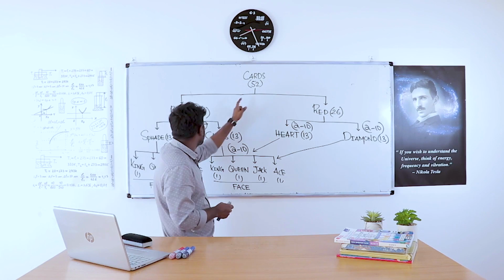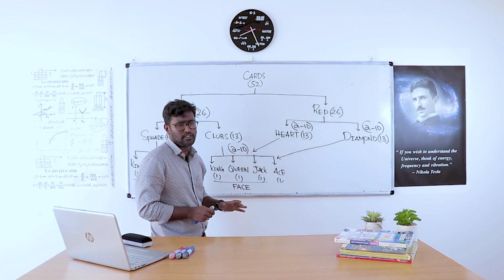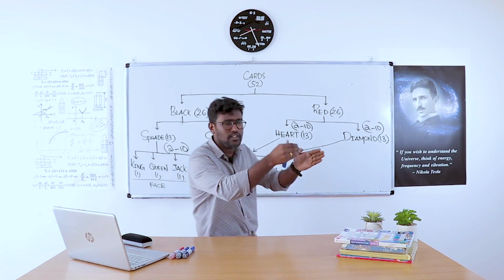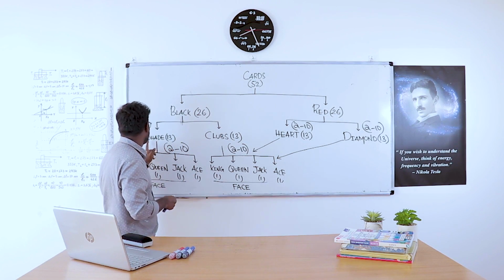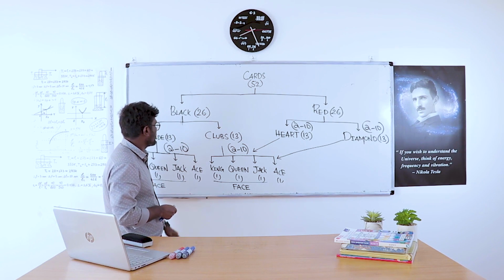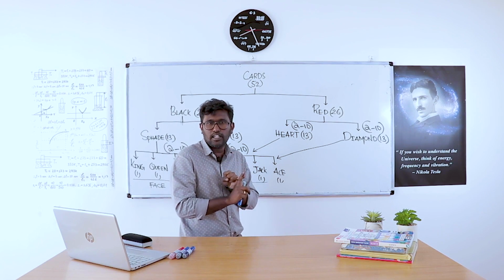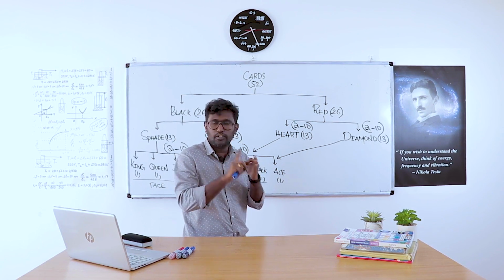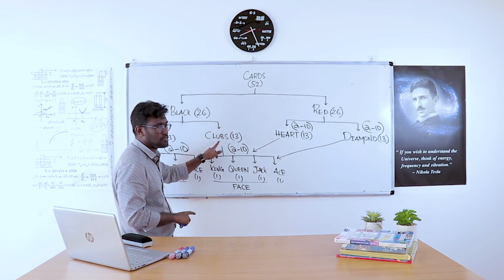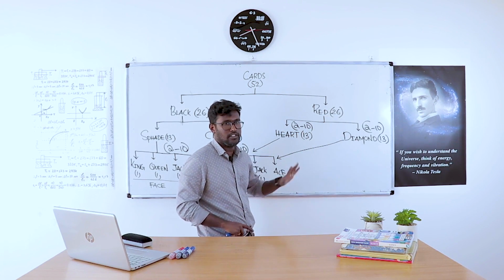So the 52 cards will be divided into 26 plus 26: 26 black cards and 26 red cards. From the 26 black cards, there will be spade and clubs, 13 spade cards and 13 clubs cards. So there will be 52 valid cards. From the 52 valid cards, there will be 26 black cards and 26 red cards. From the 26 black cards, there will be spade 13 and clubs 13. And from the 26 red cards, there will be heart 13 and diamond 13.